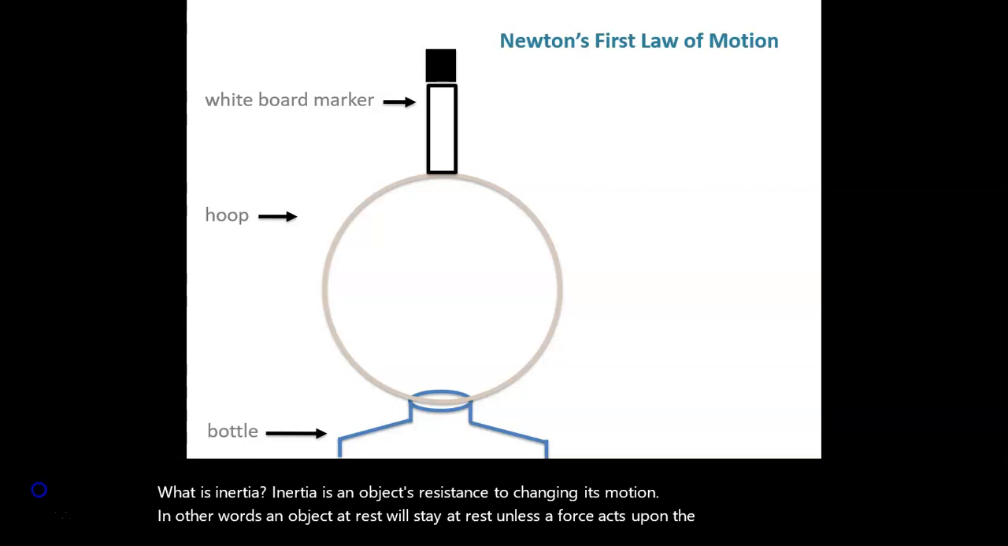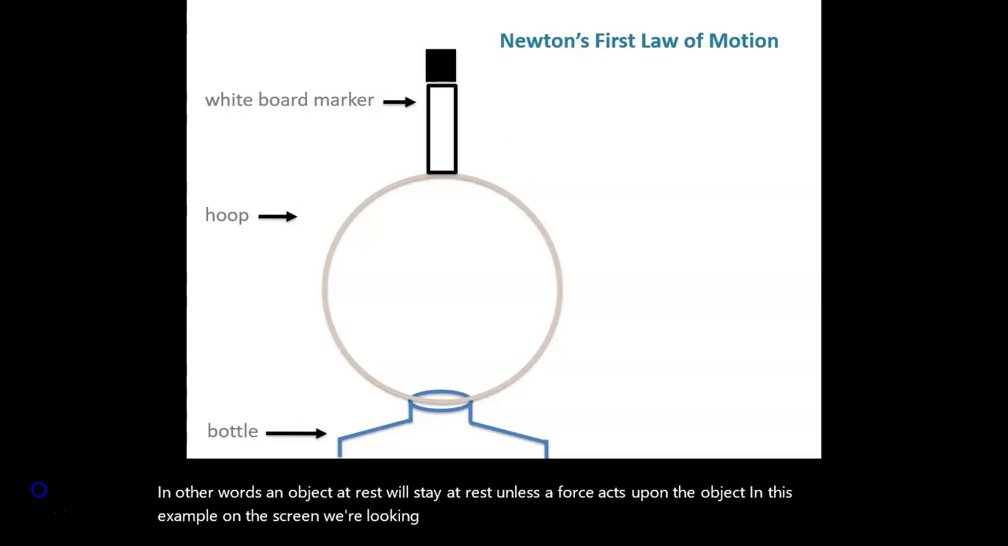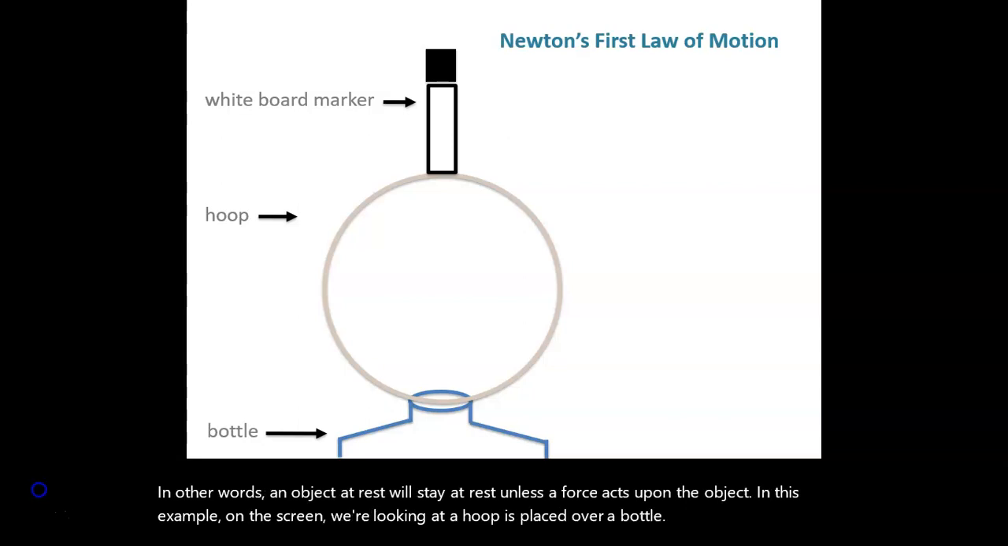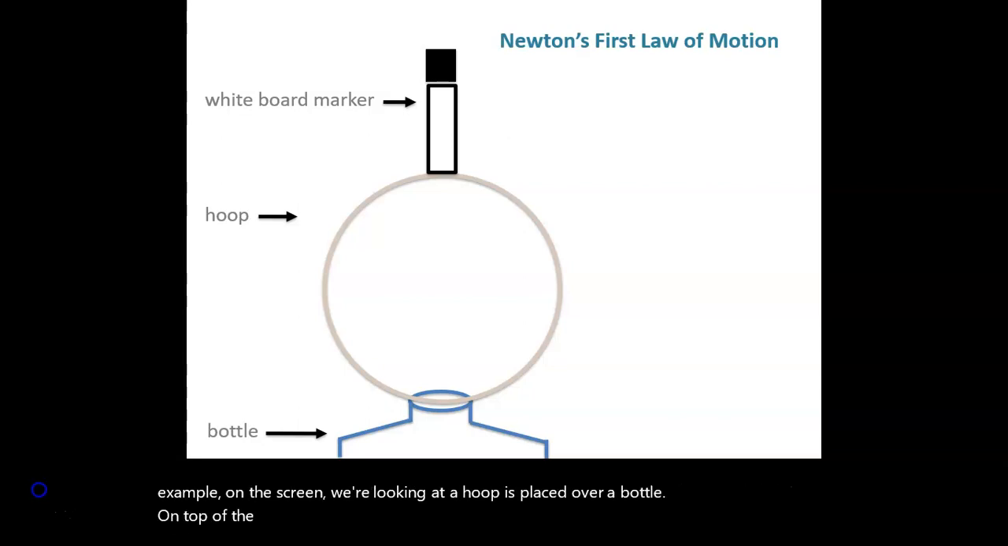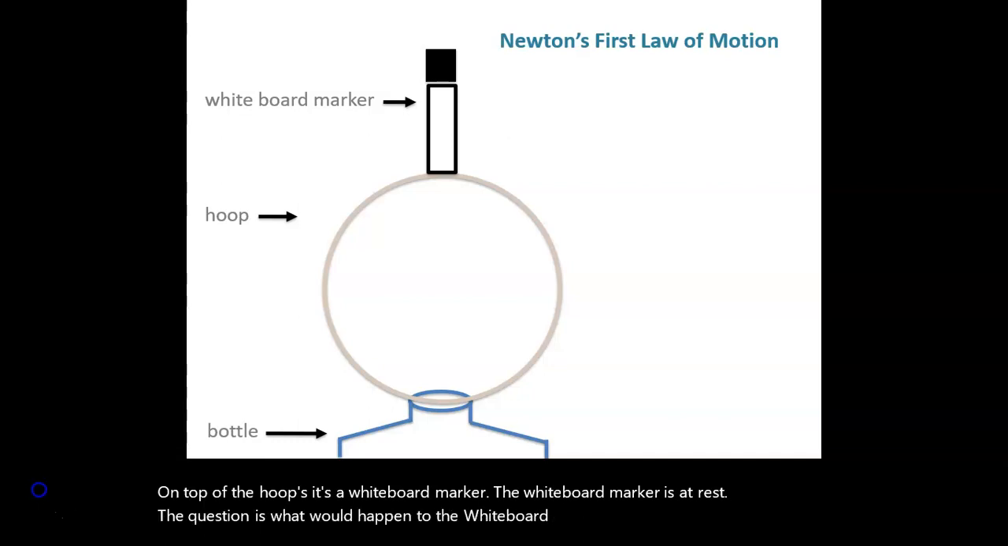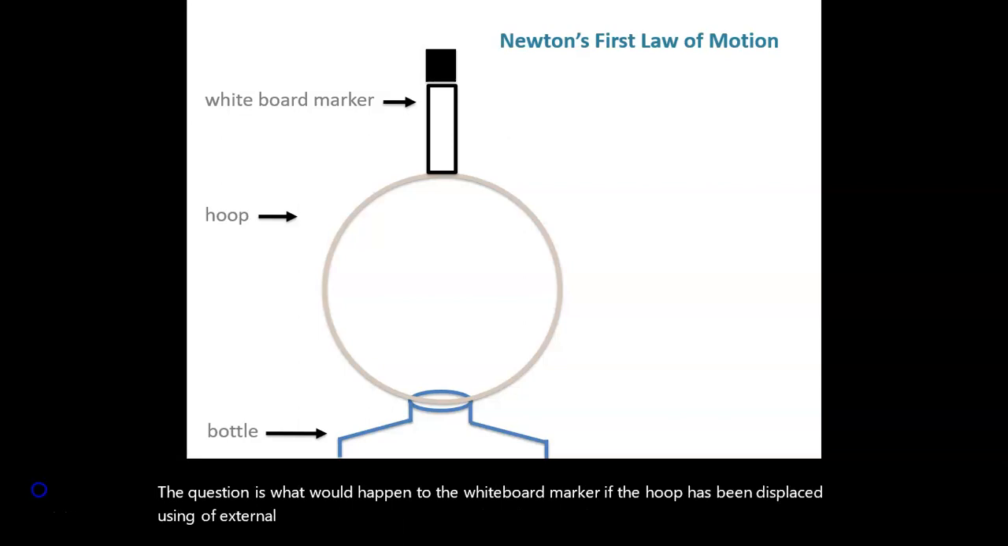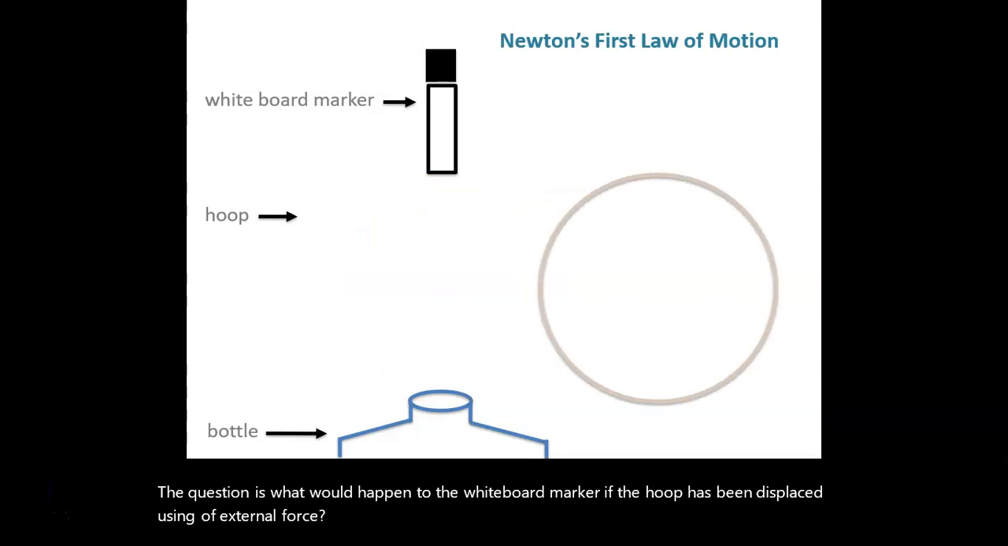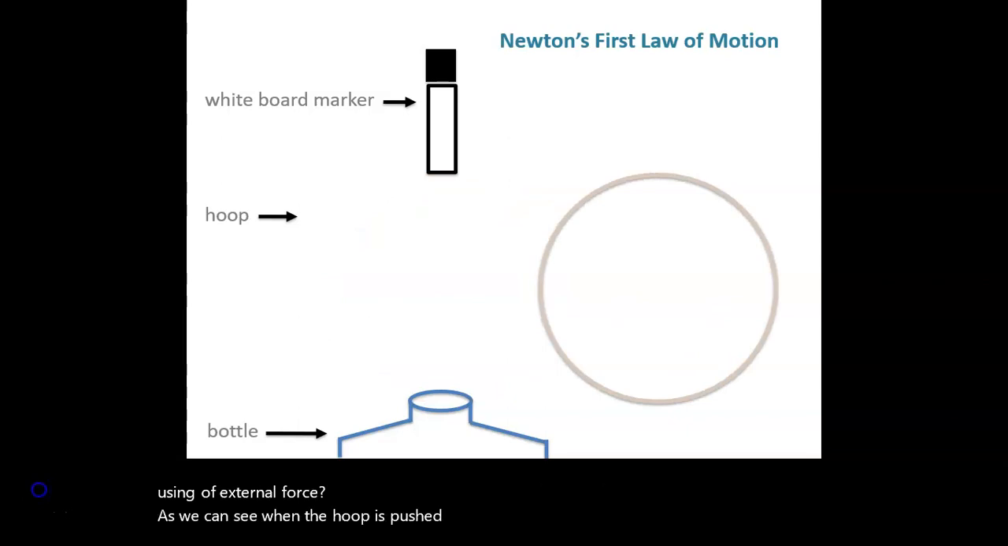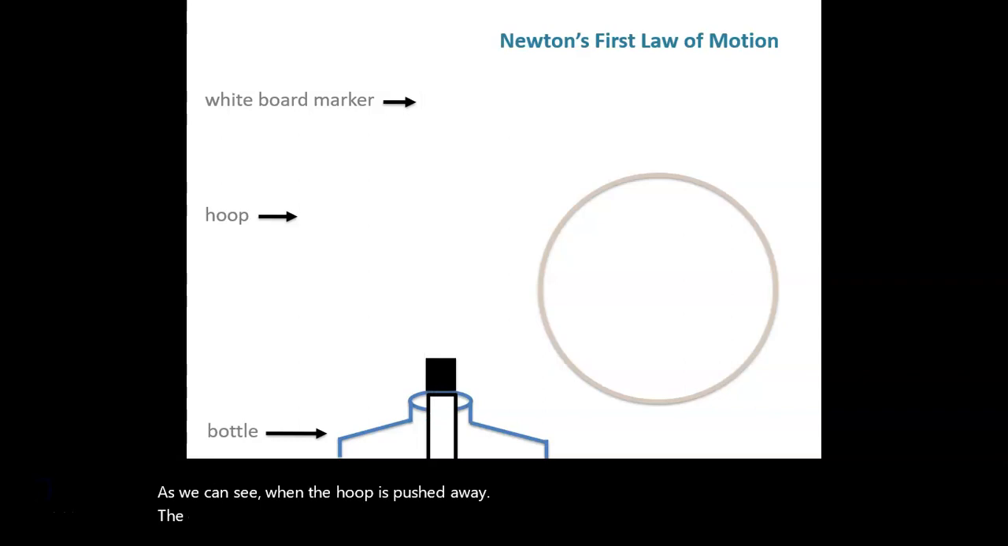In this example on the screen we are looking at, a hoop is placed over a bottle. On top of the hoop sits a whiteboard marker. The whiteboard marker is at rest. The question is, what would happen to the whiteboard marker if the hoop has been displaced using an external force? As we can see, when the hoop is pushed away, the whiteboard marker will fall due to gravity and enter into the bottle.